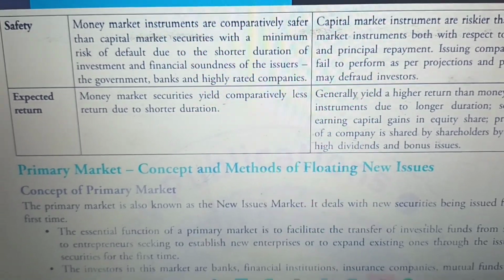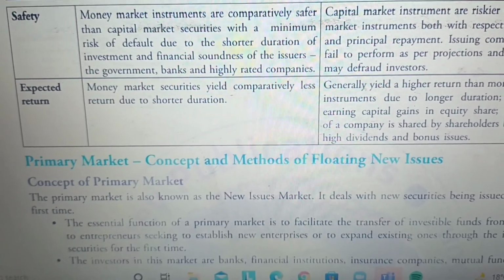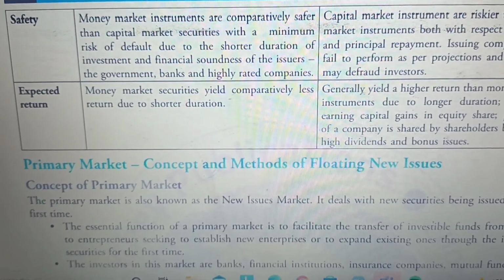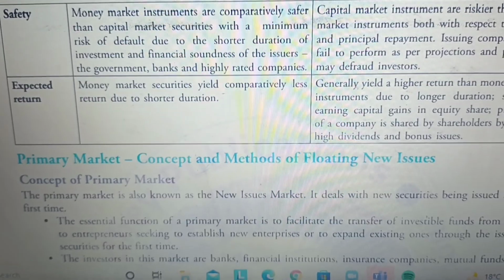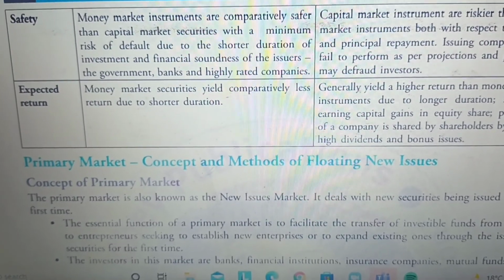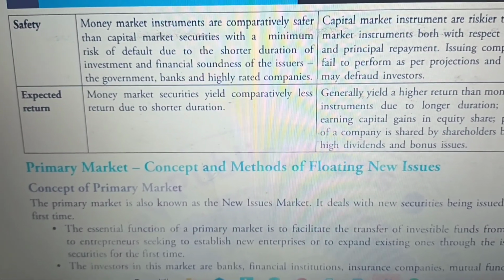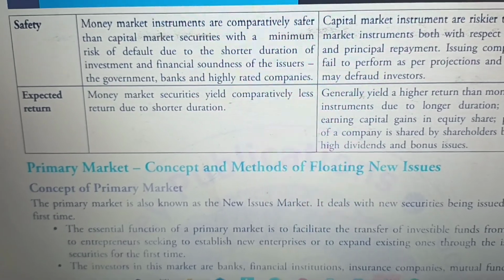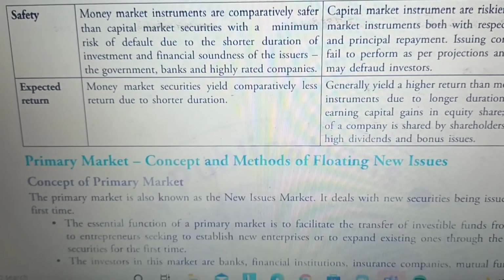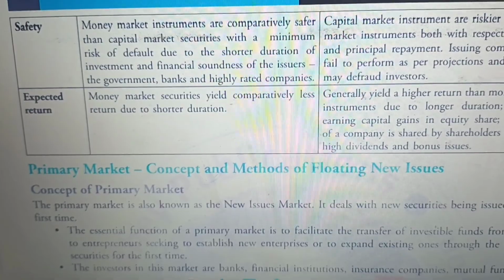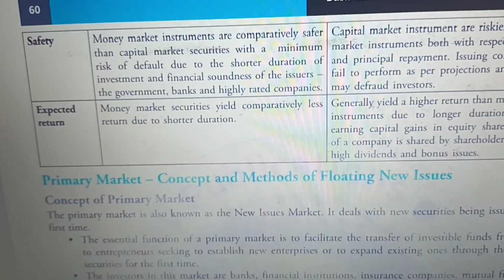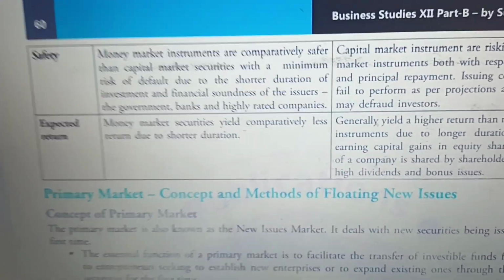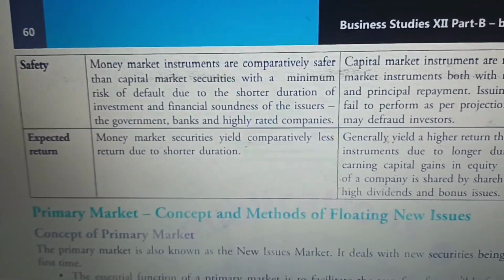That is why there is less chance of default. Minimum risk of default due to shorter duration of investment. Time duration is very less, that is up to 1 year only, and government, banks, RBI and highly rated companies are included under the money market. That is why safety is more in the money market.